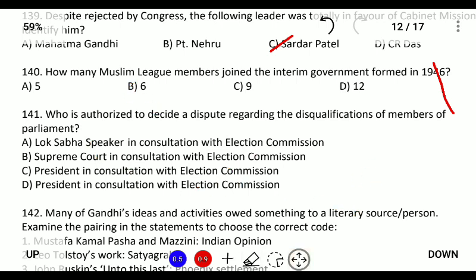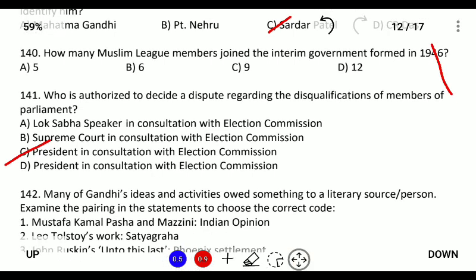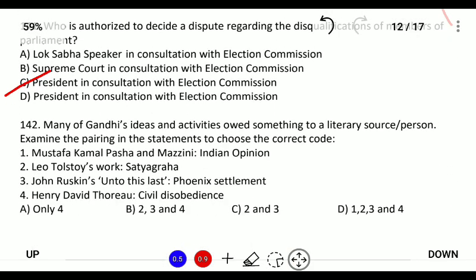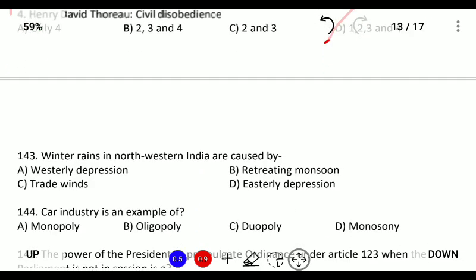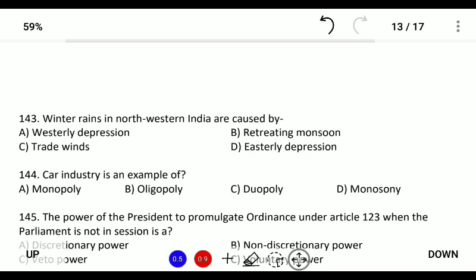Next, who is authorized to decide a dispute regarding disqualification of members of the parliament? In case of dispute, the disqualification of members is decided by the president in consultation with the Election Commission. Many of Gandhi's ideas and activities owe something to a literary source. The following books are given and all the options are correct. That is Leo Tolstoy's Satyagraha, Ruskin's Unto This Last for Phoenix Settlement, and David Thoreau for Civil Disobedience. Winter rains in northwest India are caused by the westerly disturbances.